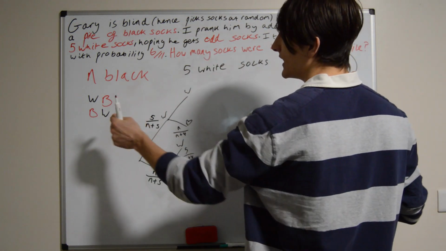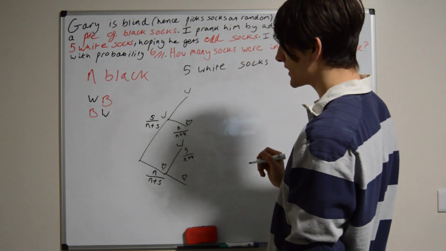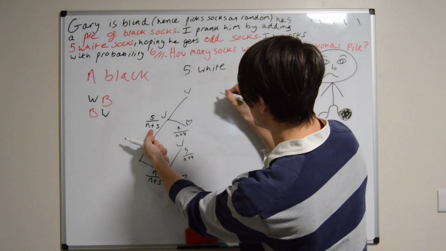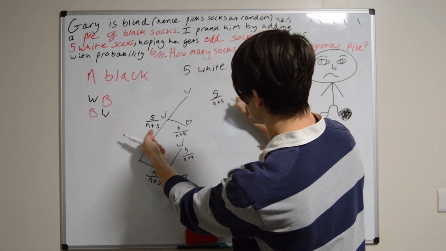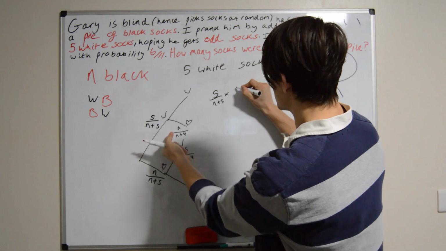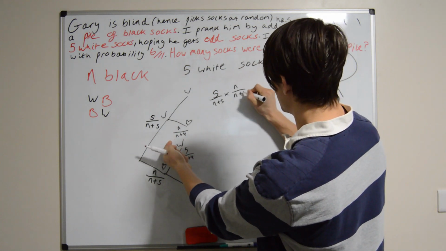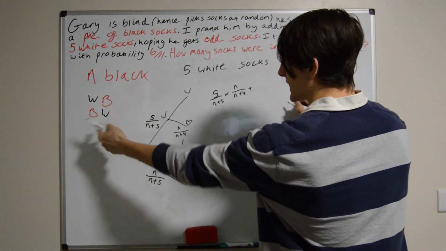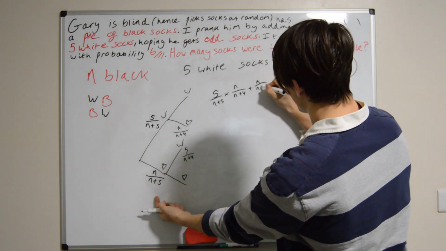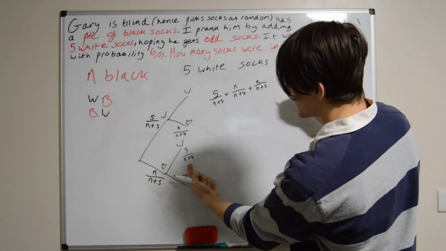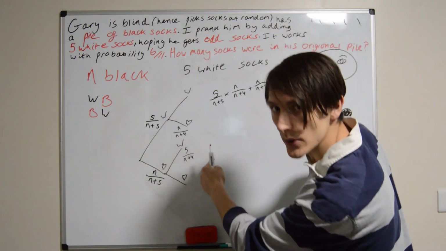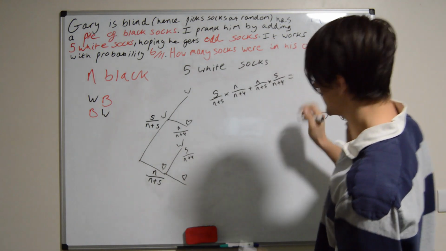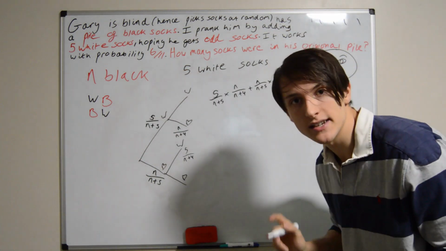So it's going to work if we get this or this, right? So white and black, remember that's the AND rule, that's times. So we're going to use 5 out of n plus 5 times n over n plus 4. Now this is white and then black. And we're going to add the probability of getting black and white. The probability of getting black and white is n over n plus 5, and then you've got to times that by the probability to get white, because it's black and white, right? And that's going to be 5 over n plus 4, and this is equal to our magic number, 6/11. Let's go for it.